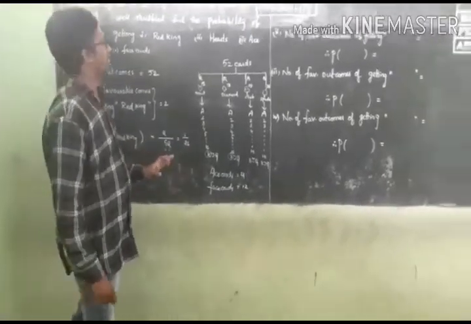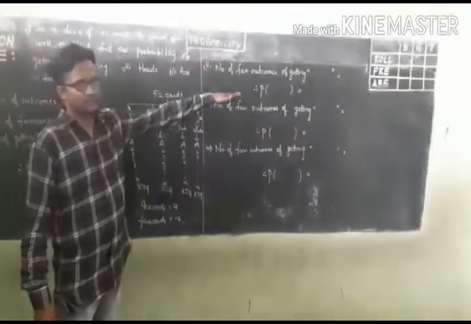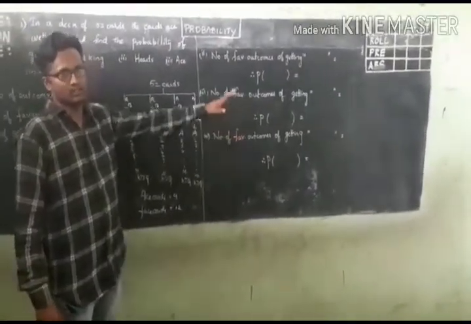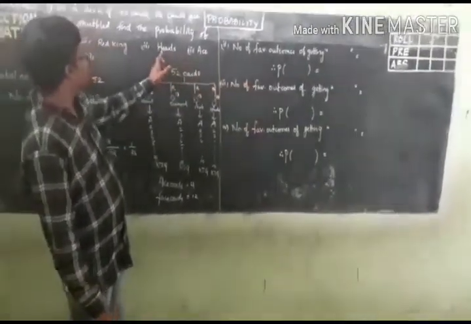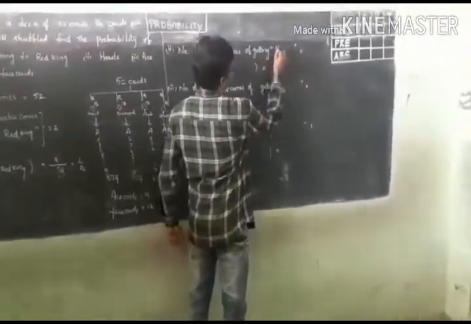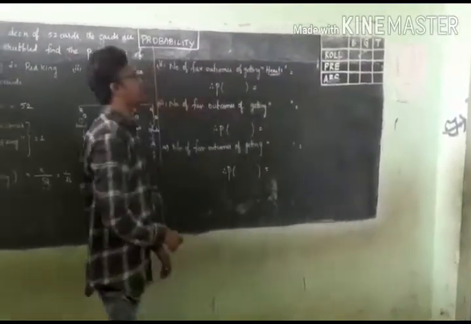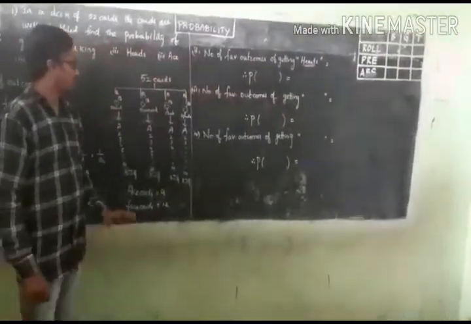Let us see the next question, that is hearts. You will have the same steps throughout the chapter. The second question: hearts. The number of favorable outcomes of getting hearts. Only this is the step you are going to change in every problem. How many hearts are there?